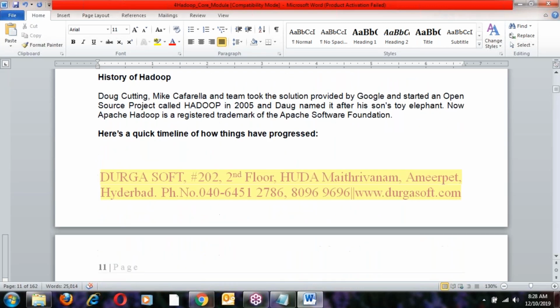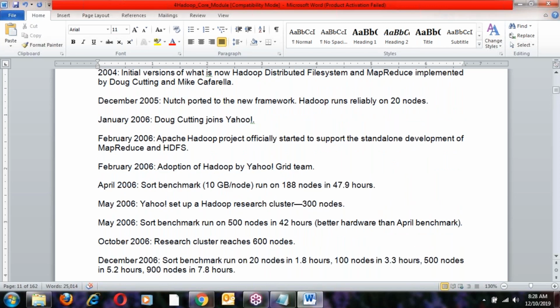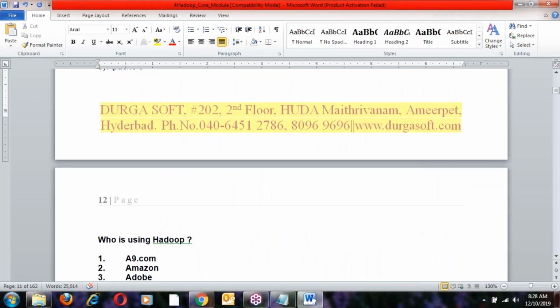Yes, we'll continue tomorrow. Yes, for every topic I have prepared. Yeah, Hadoop is not related to cloud. On cloud, yes, we can install a Linux OS. On top of Linux, we can install Hadoop. Okay, the relationship between cloud and Hadoop, I will explain. Okay, clearly I'll explain it.